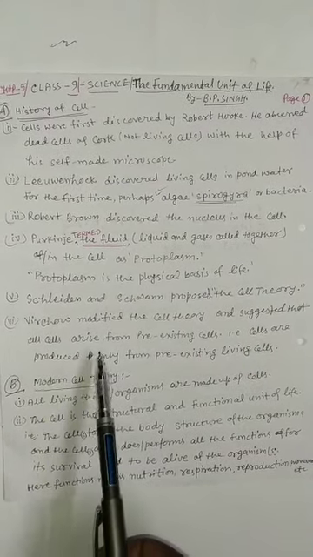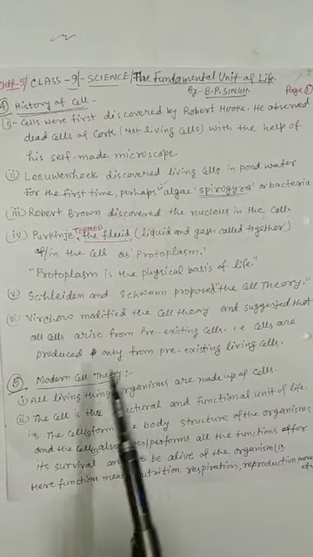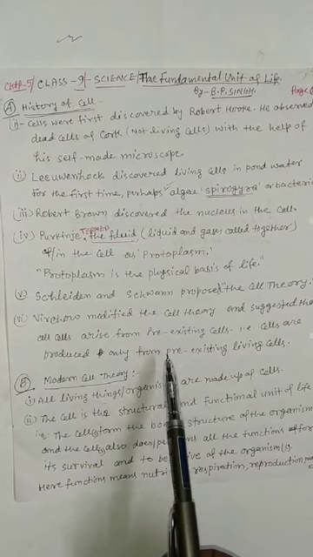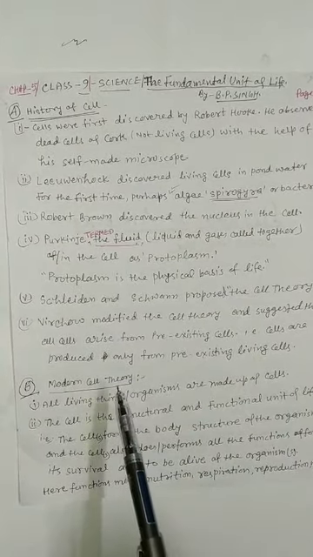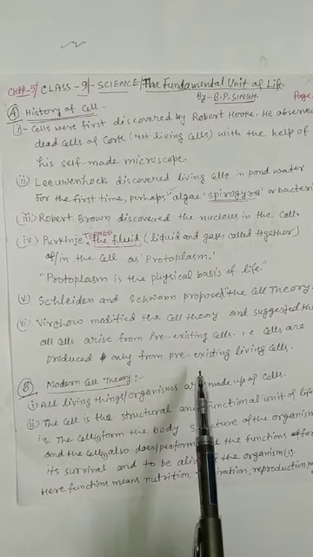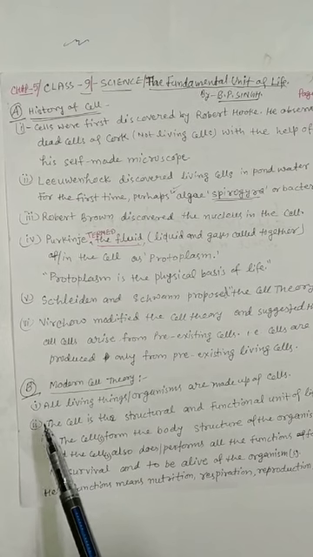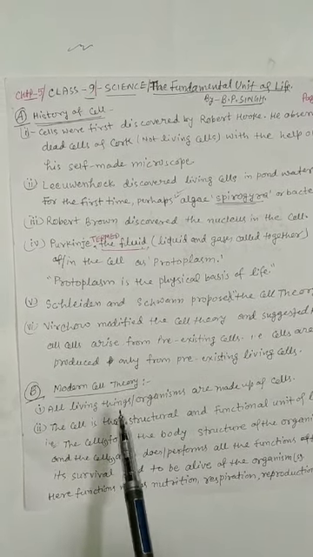Sixth, Virchow modified the cell theory and suggested that all cells arise from pre-existing cells. That is, cells are produced only from pre-existing living cells. Second point is modern cell theory.